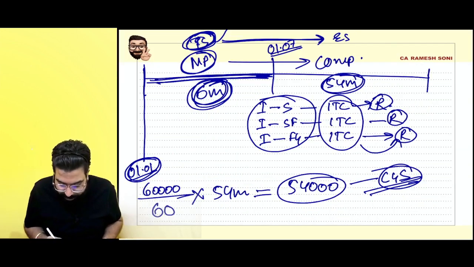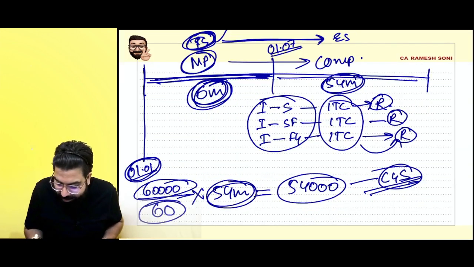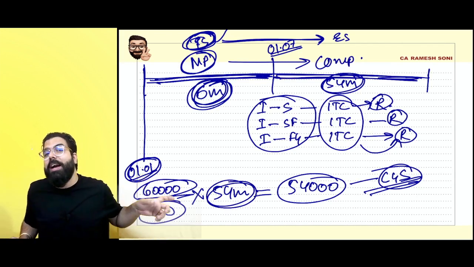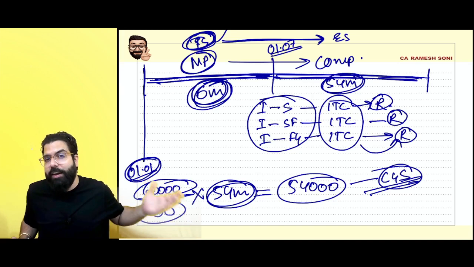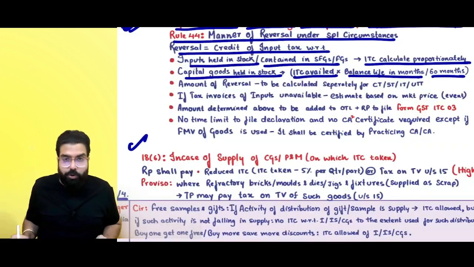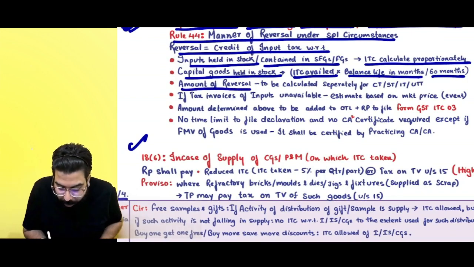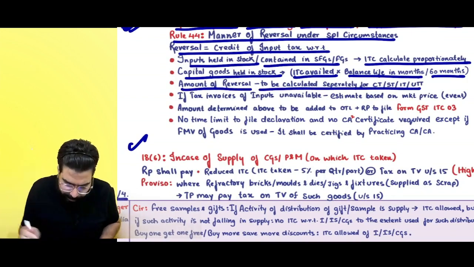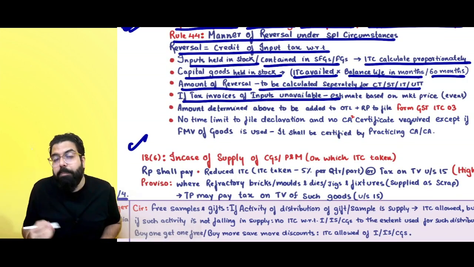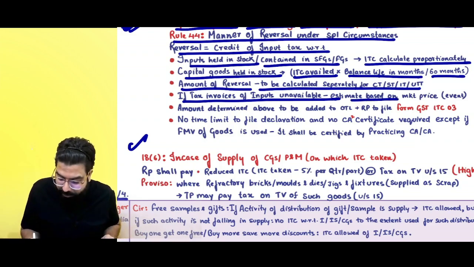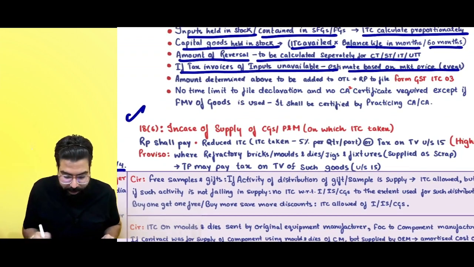Whatever is the ITC divided by 60 into the balance life, when you are not going to use it for your taxable supply. Now you are going to use it for your exempt supply or under composition, and hence that much amount of credit has to be reversed. Amount of reversal is to be calculated for CGST, SGST, IGST and UTGST separately. If invoices are missing, sir, I don't have an invoice, how to calculate reversal? Do it on the basis of estimated market price on the day of the event.